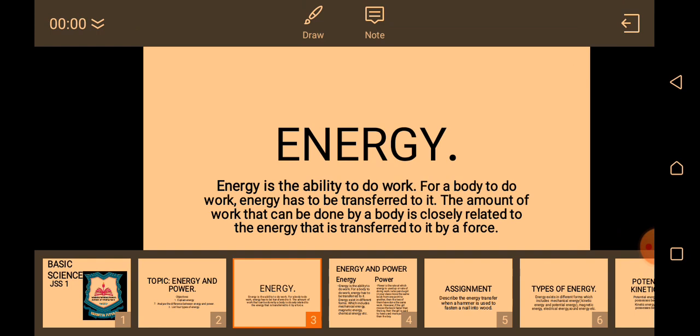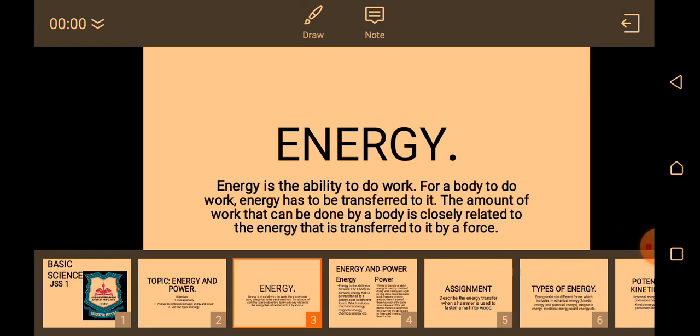The definition of energy as the ability to do work has been the commonest definition we have, but the explanation is far beyond just the definition. Energy is the ability to do work. For a body to do work, energy has to be transferred to it. That is, for you to say you have worked, there must be transfer of energy. The amount of work that can be done by a body is closely related to the energy that is transferred to it by a force.